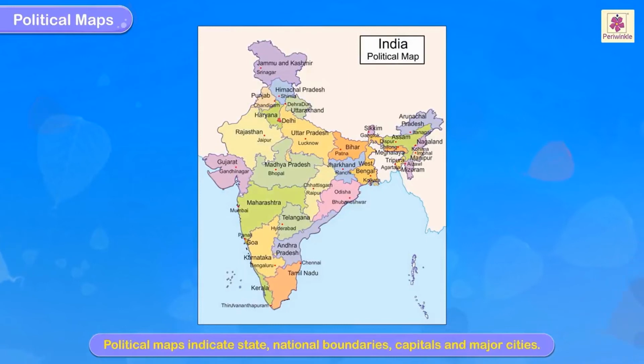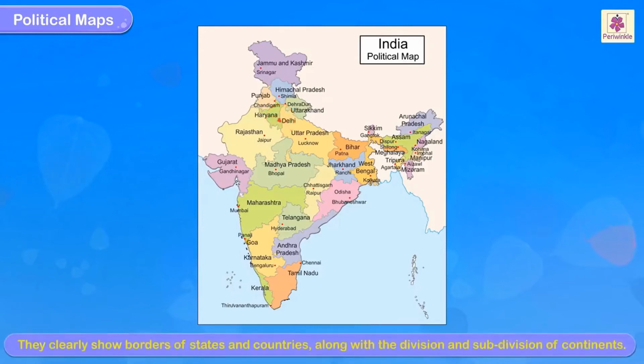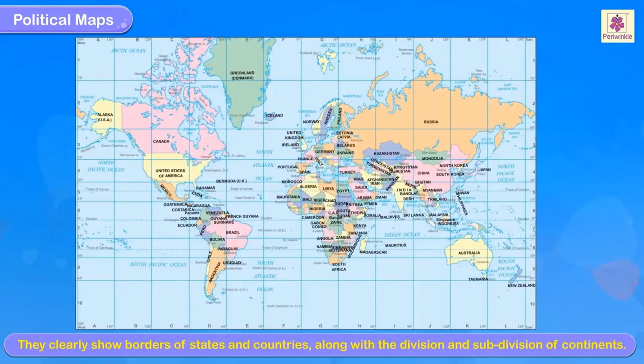Political maps indicate the state and national boundaries, capital and major cities. Even the capital city is marked with a star within a circle. You can see this is the capital city Delhi, highlighted through a star, and other capitals are highlighted through small red buttons. Another one is the political map.